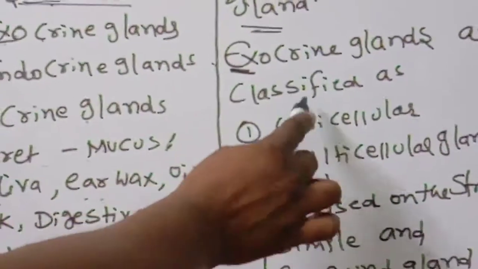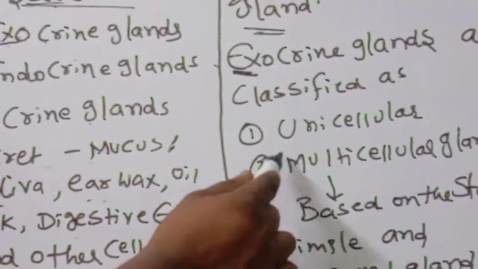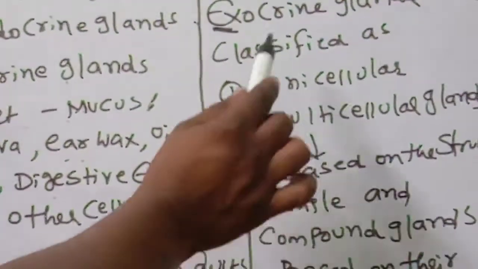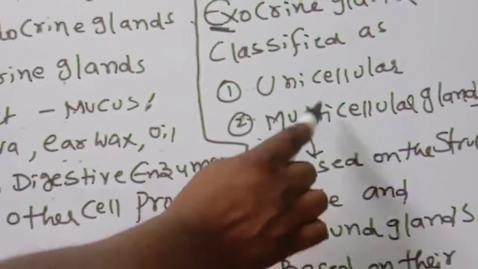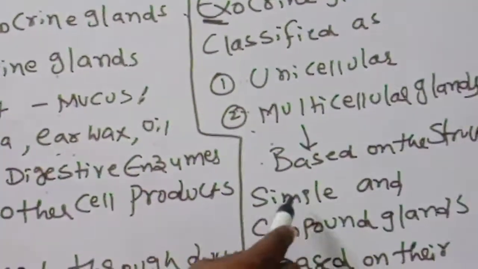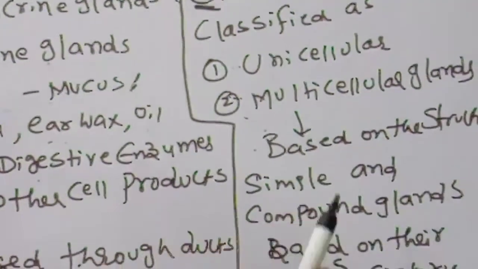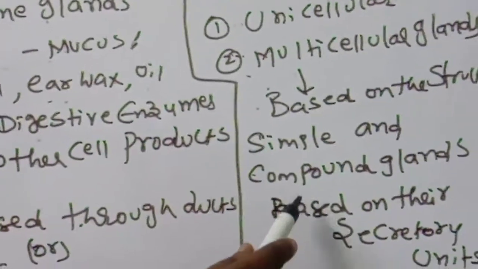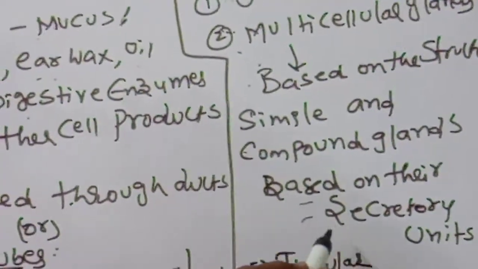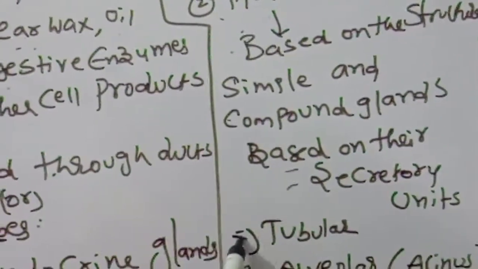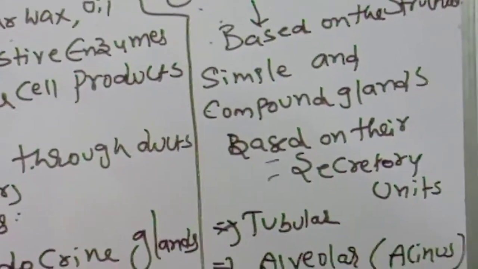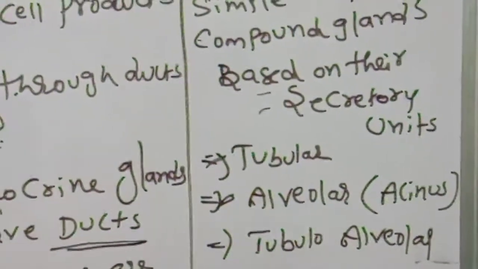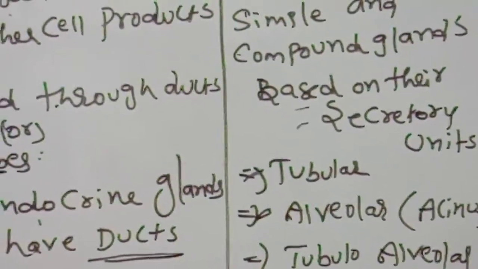Exocrine glands are classified as unicellular and multicellular based on their structure. Unicellular means a single cell, multicellular means many cells. Multicellular glands, based on their structure, are divided into simple and compound glands. Based on their secretory units, they will be tubular, acinous, or tubulo-alveolar. Like that, multicellular glands are there in our body.